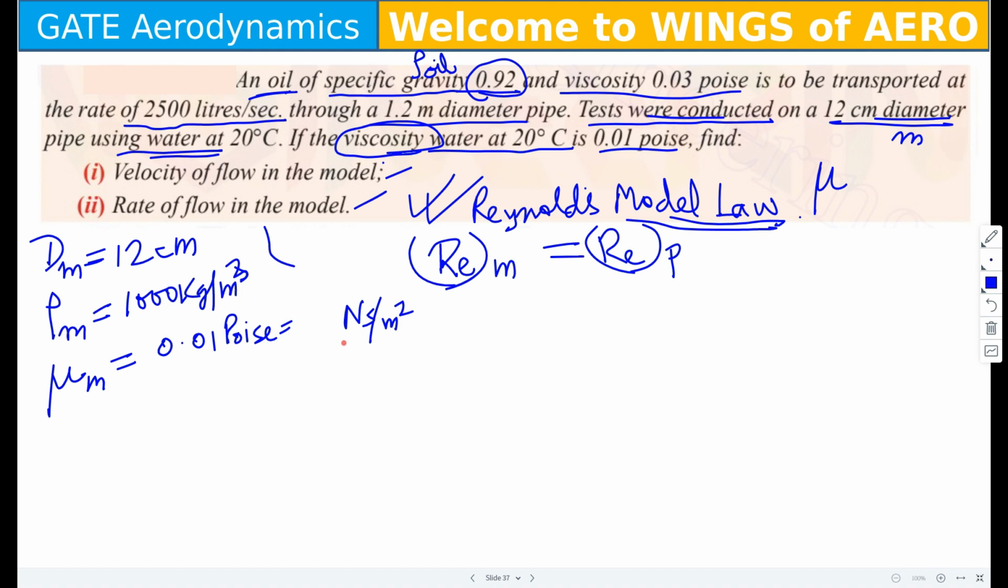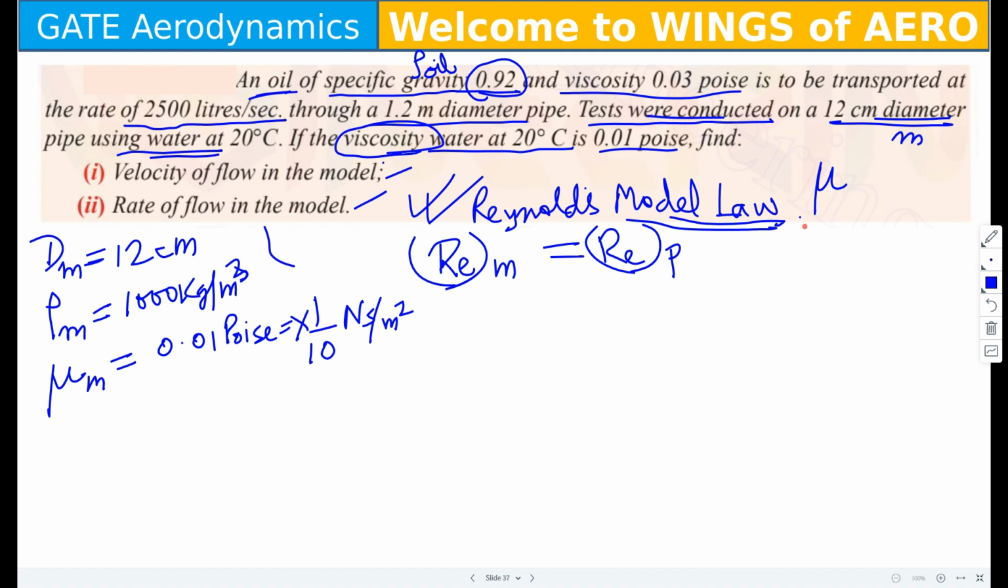1 Newton second per meter square is equal to 1 by 10th of poise. So whatever the poise I have, I have to multiply by 1/10, and I will get that much amount of Newton second per meter square. Always remember the units and how to make the conversion. Alright, now this is done from the model side.